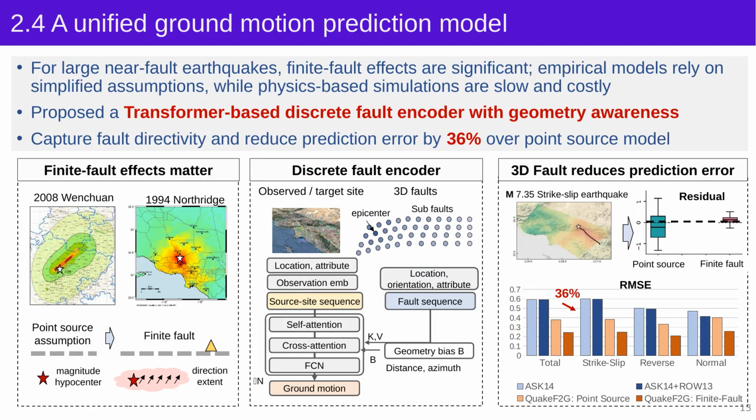We can go one step further. In addition to encoding the ground motion and the site, we can also encode the fault. We therefore developed a transformer-based discrete fault encoder that includes fault geometry. Compared with a point source model, this model gives better accuracy, especially in near-fault areas. In the comparisons shown here, the prediction error is reduced by 36%.